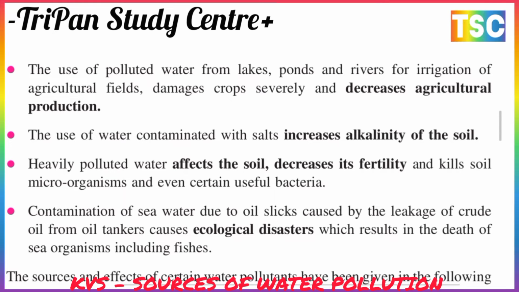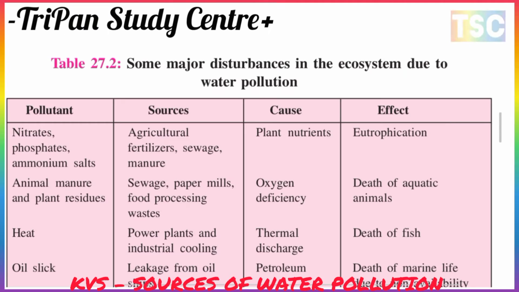Heavily polluted water affects the soil, decreases its fertility, and kills soil microorganisms, and even useful bacteria. Contamination of the seawater due to oil spills caused by the leakage of crude oil from oil tankers is an ecological disaster, which results in the death of sea organisms, including fishes. So here is the major disturbance of the ecosystem due to water pollution.